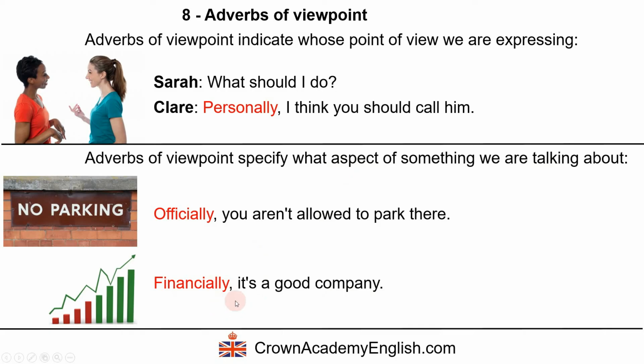Maybe the company pollutes the environment. If that was true, we would say morally it's a bad company, but financially it's a good company because it makes lots of profits, but morally, unfortunately, it pollutes the environment. So we use these when we're just talking about one aspect.